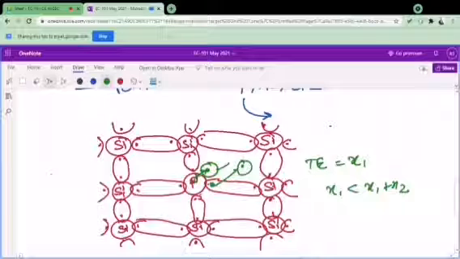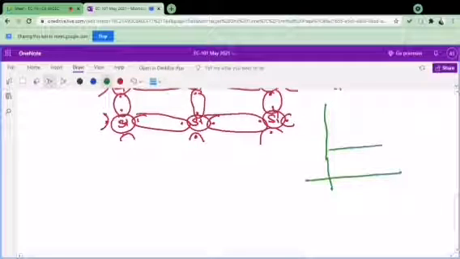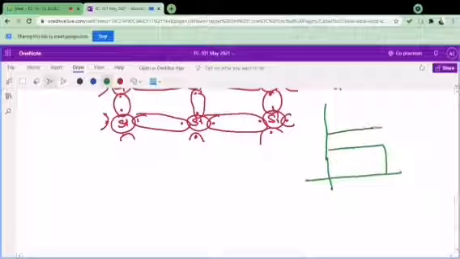Also, if I look at the band theory, I will draw here one valence band, one conduction band as it is.